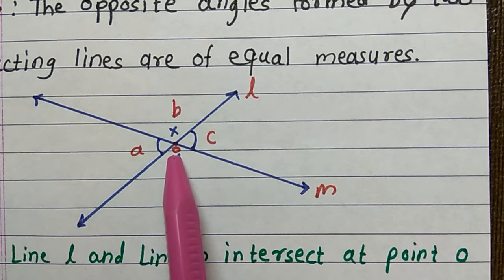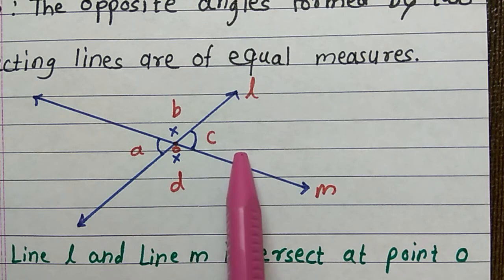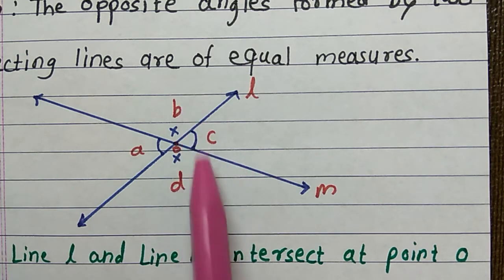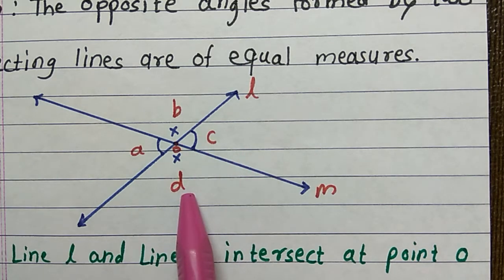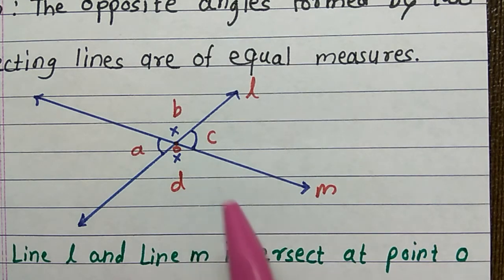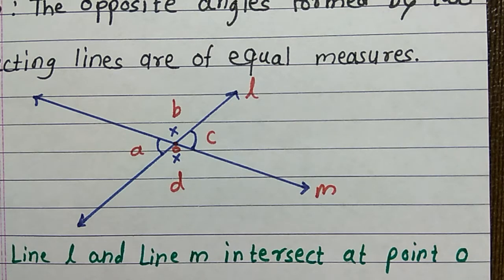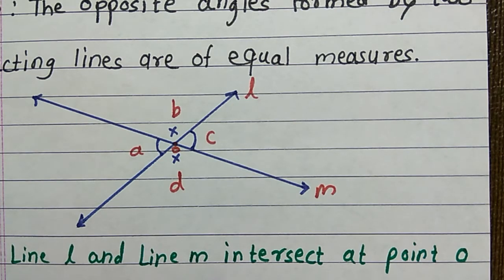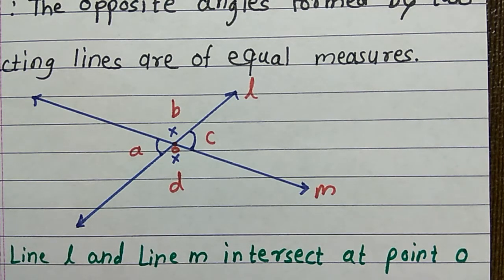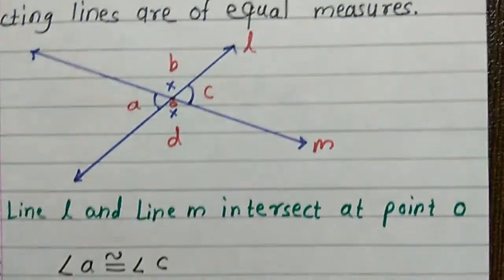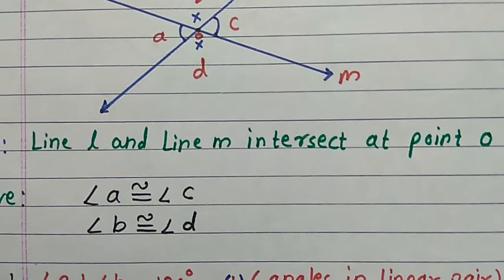Among those four angles, angle A and C as well as angle B and D are the pairs of opposite angles. Now here we have to prove these opposite angles are congruent. Now, as I already told you, what is given? Line L and line M intersect at point O. This is the information provided to you.